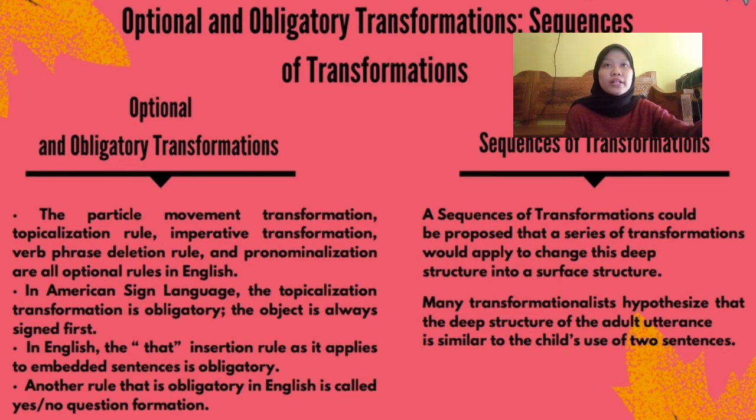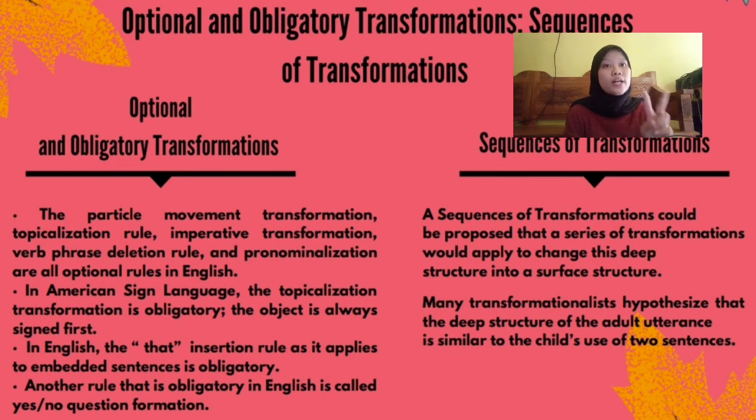In American Sign Language, the topicalization transformation is obligatory. The object is always signed first. In English, the "that" insertion rule as it applies to certain sentences is obligatory. It must be applied to the deep structure to render a grammatical surface structure. Another rule that is obligatory in English is called yes-or-no question formation.